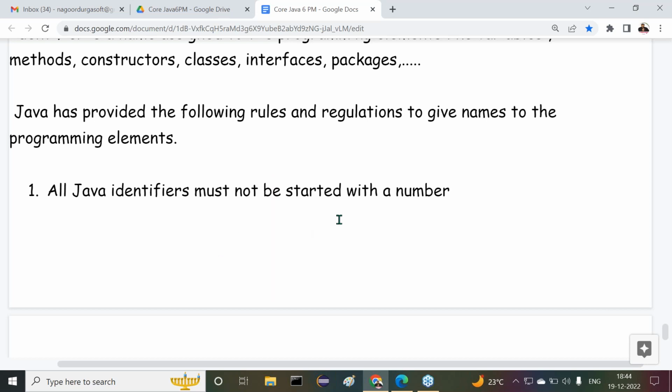Of course, any of your names are started with a number? In general, no. Similarly, in Java, all programming element names must not be started with a number.